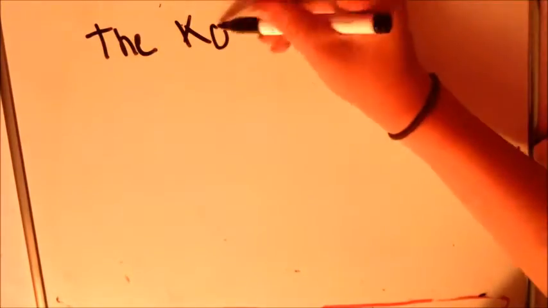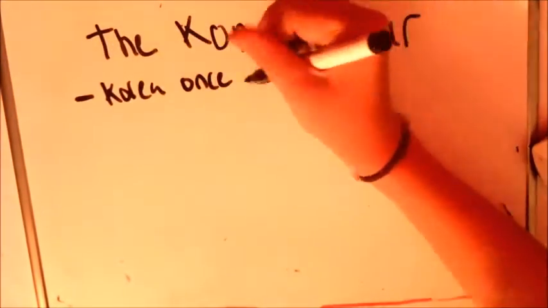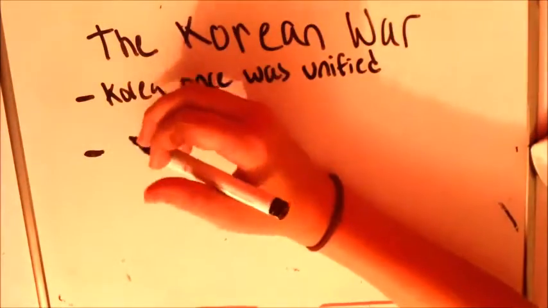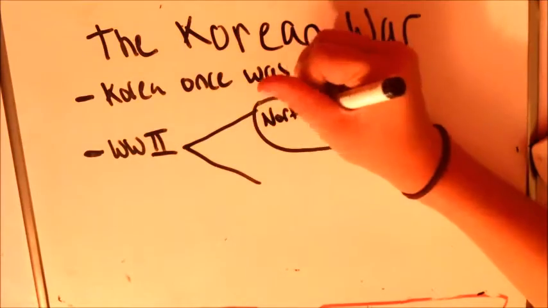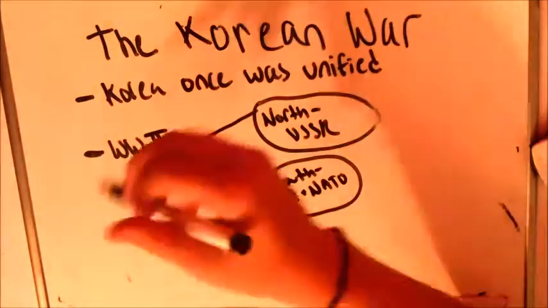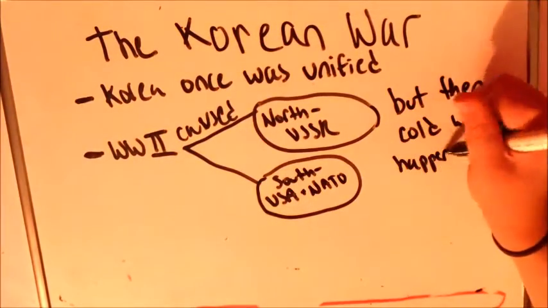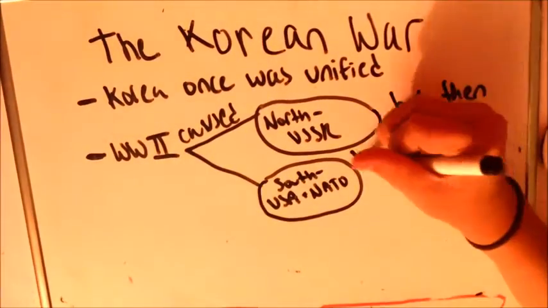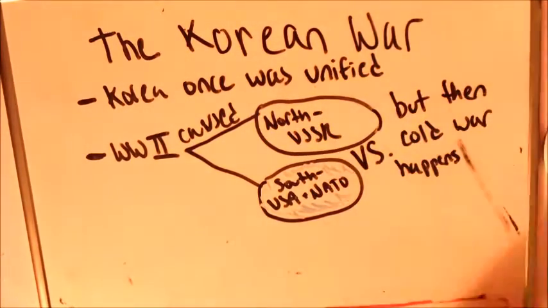The reason these countries are so different is due to the Korean War, which is so insanely complicated and hard to explain, so here's the abridged version of the abridged version. At one point, Korea was actually one unified state, and then World War II messed everything up. So by the end of it, it was split into the US-backed south and the USSR-backed north. At the time of World War II, the US and USSR were allies, but then the Cold War hit, resulting in an ideology clash between the two countries, and also causing the Korean War.